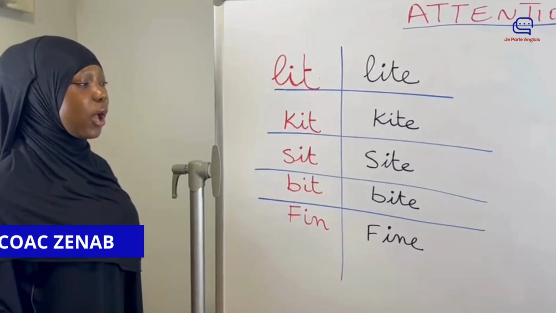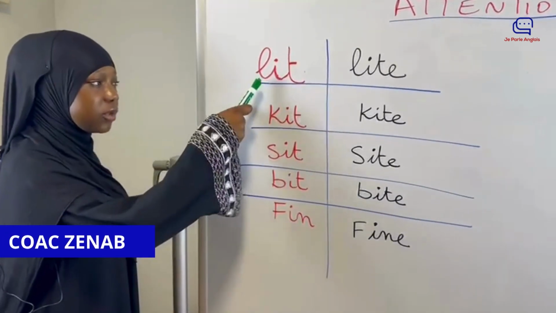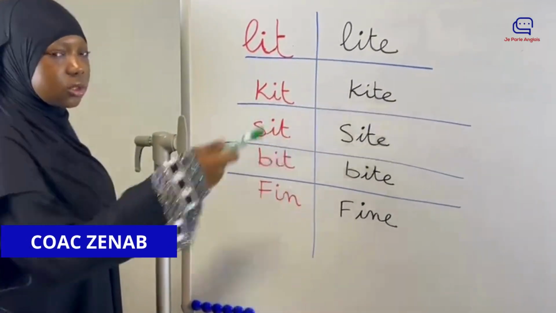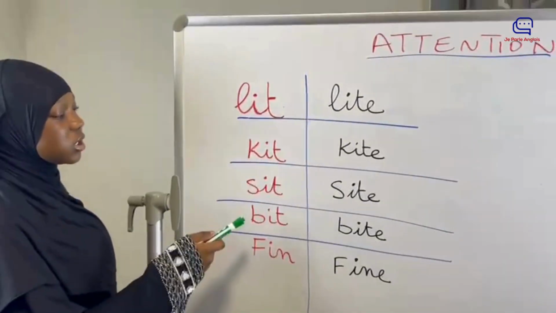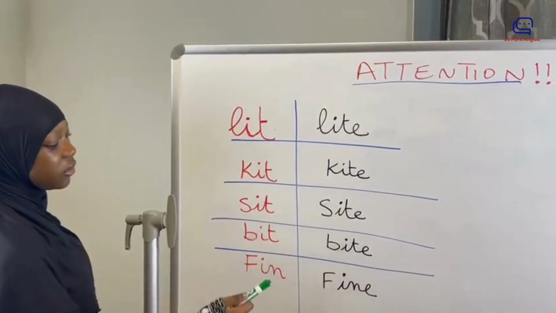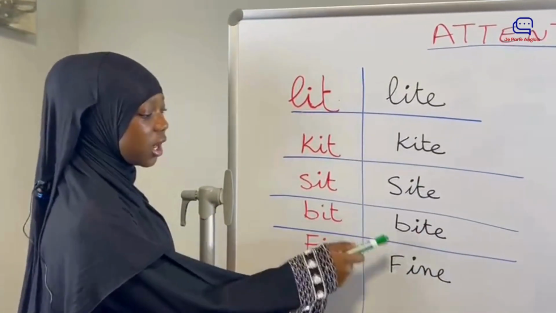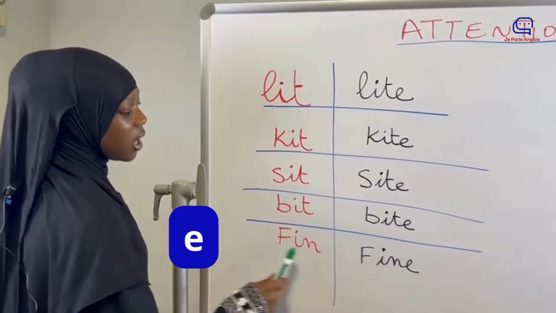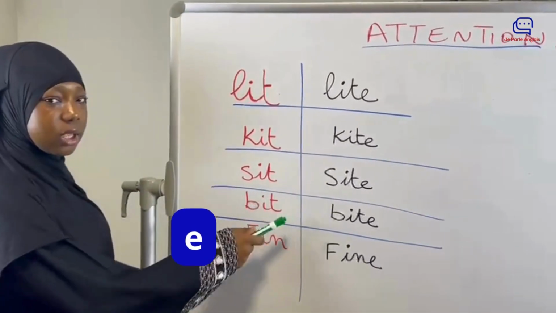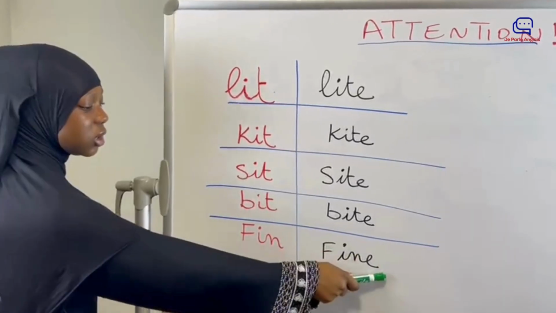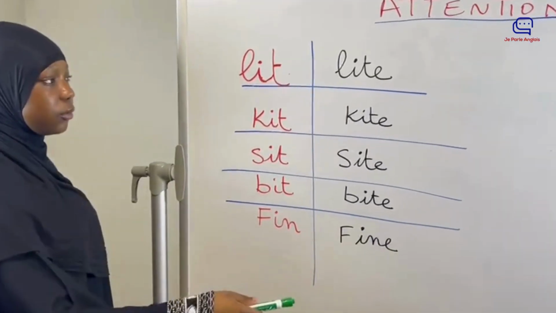I'm going to show you how the sound of the letter I can change depending on where it is in the word. As you can see, none of these words have the letter E at the end. However, all of these words have the letter E at the end. And although they may look the same, they all sound different from each other. So I'm going to show you how the letter E changes the sound of the entire letter.